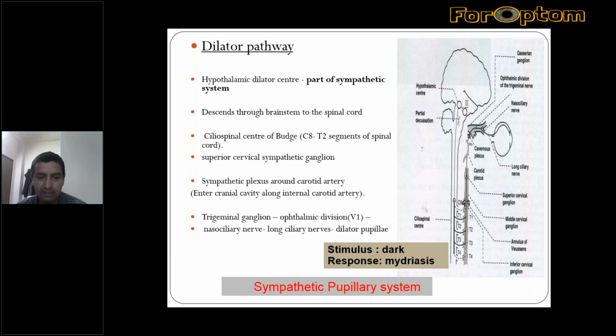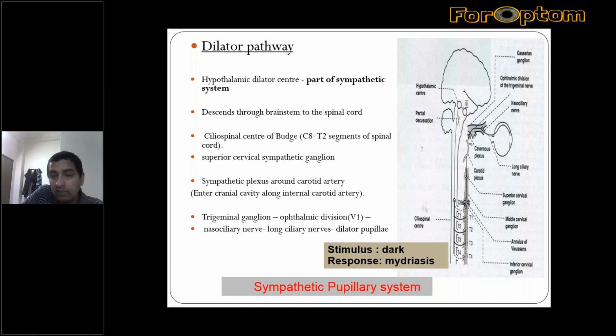From that place, they run along the ophthalmic division, that is V1 of the trigeminal nerve, to the orbit, where again this nerve divides into many branches, and the nasociliary branch carries these fibers to reach the dilator pupillae.